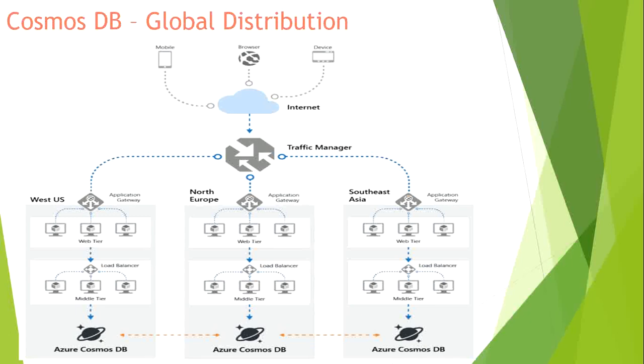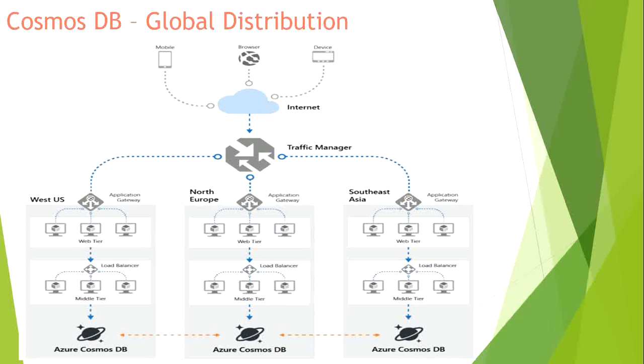Since this is a globally distributed database available across these three regions, the data has to be replicated among them. All three databases that you have created for Azure should be in sync. There should not be any kind of data inconsistency.